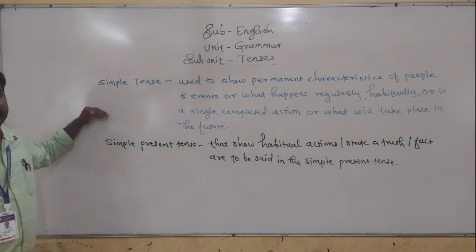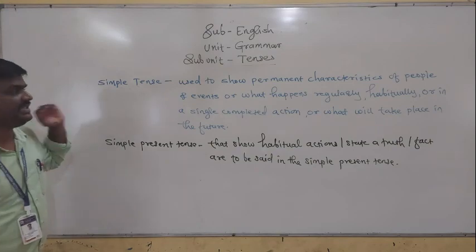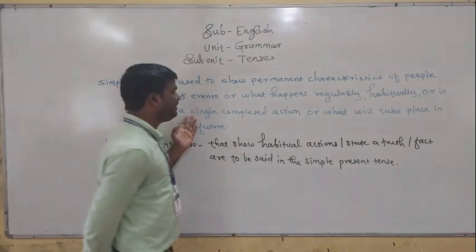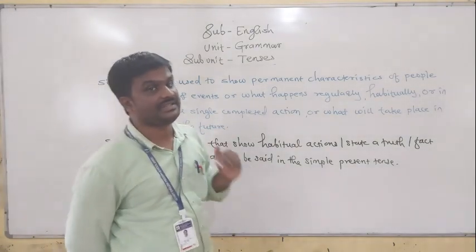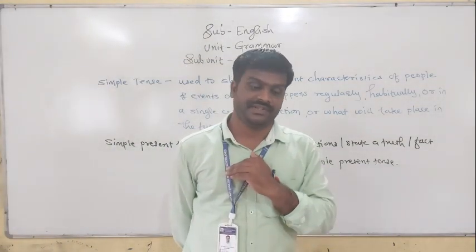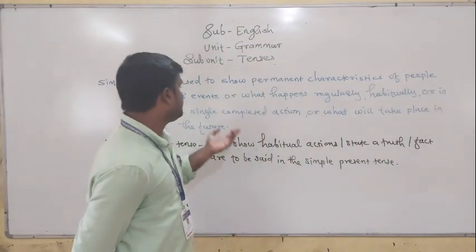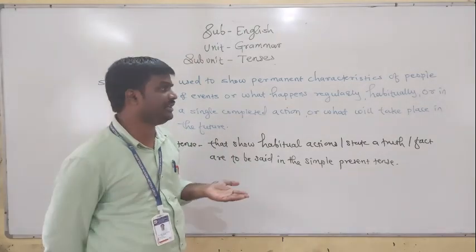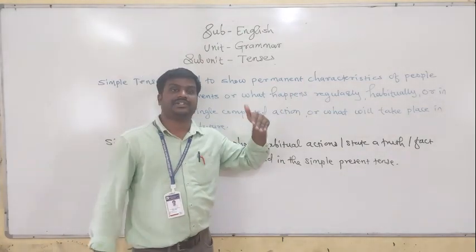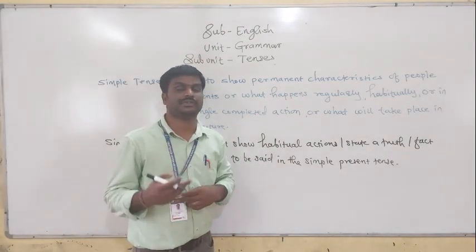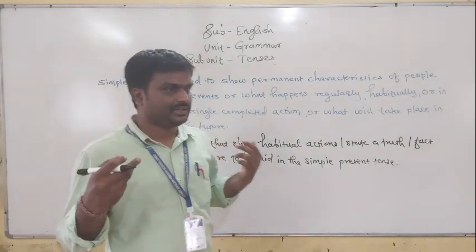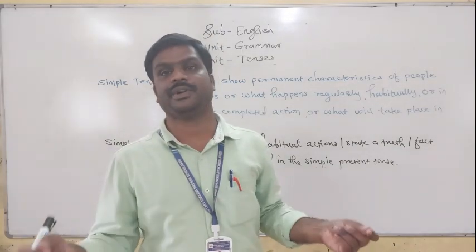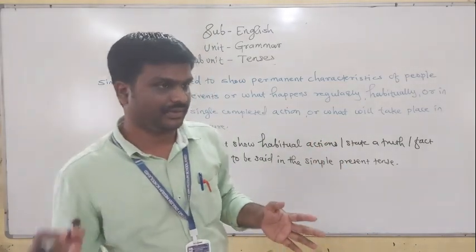So the first point is the simple tense. Simple tense is used to show permanent characteristics of people or events, and what happens regularly. The sun rises in the east. It is a regular action. To denote this universal truth, this regular thing, I wake up early in the morning at 4 or 5 o'clock.